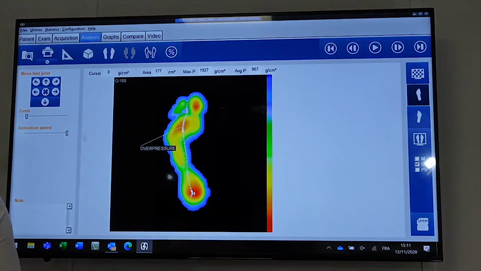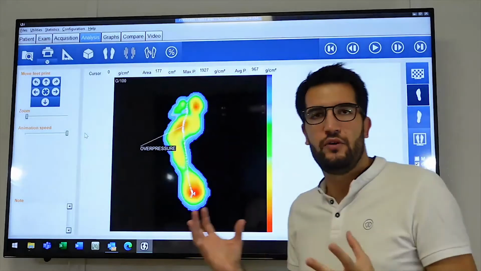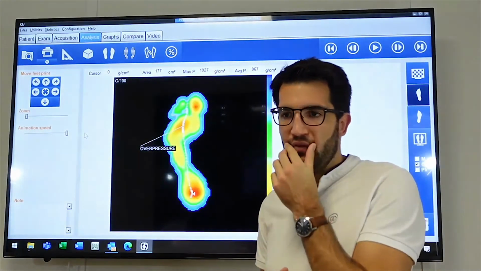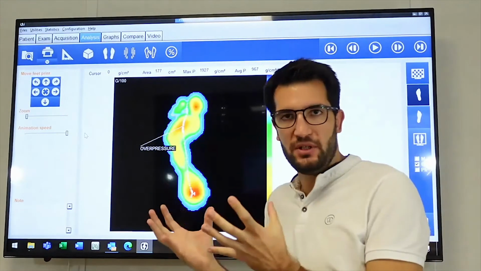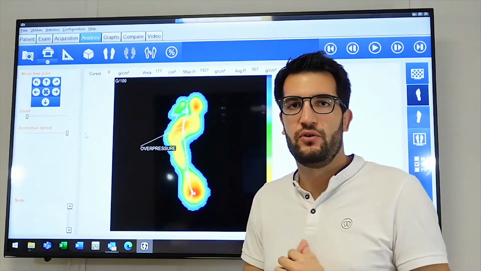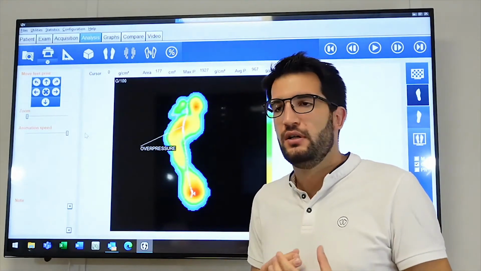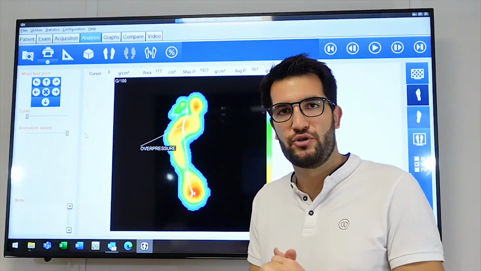Okay. I don't want to go too deep in explanation about the curves and so on, because I prefer to answer a few questions from the lab if we have any about general things about statics and dynamics. This is the basic knowledge to start working with the PressCam. And then after a few weeks, a few months, you will go deeper and deeper and have more and more questions about the pressure plate.